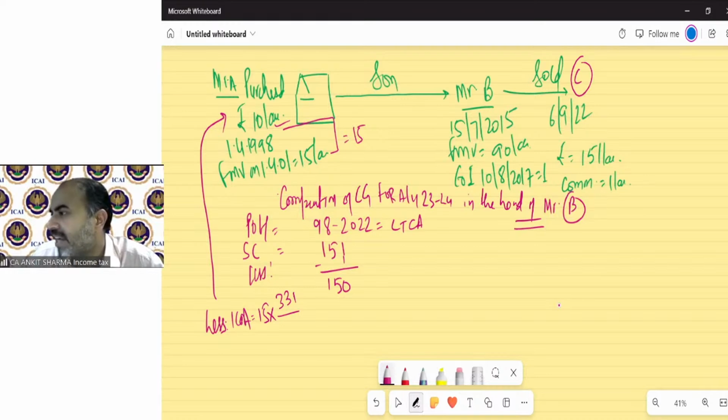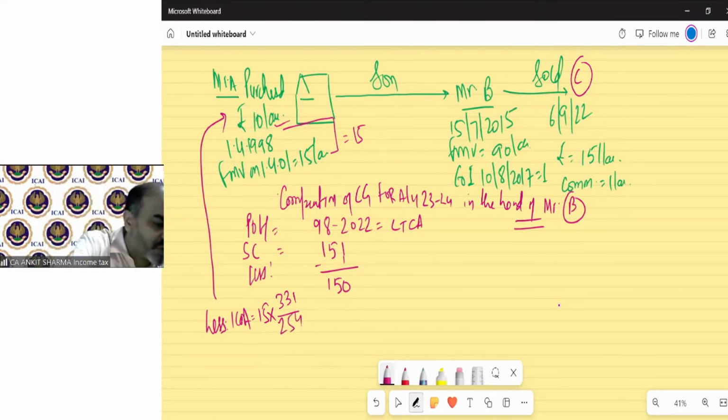Let me see the index value for the year in which Mr. B purchased it. B purchased in July 2015. So we want the 1516 index value, financial year 1516, which is 254.